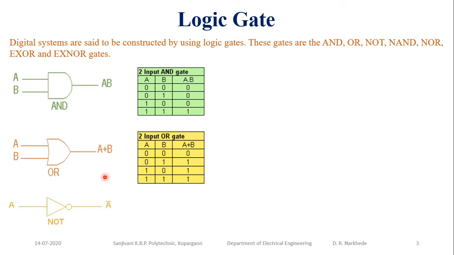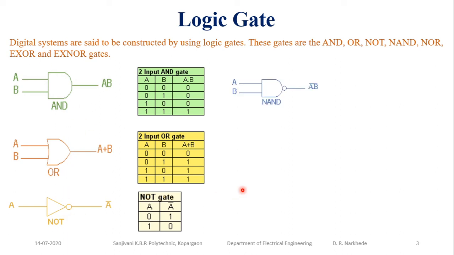Now the next logic is the negation logic or NOT logic. In case of NOT logic, whatever the input is, you get the complement of it at the output. Say if my input is 0, my output is 1, and if my input is 1, output is 0. So input gets complemented in case of NOT logic. These are your basic gates. AND gate, OR gate, NOT gate are called basic gates.